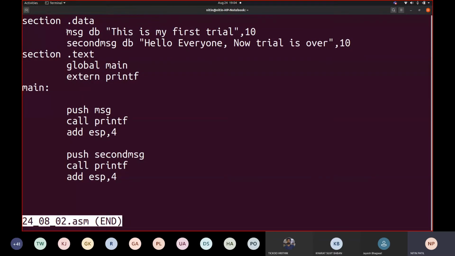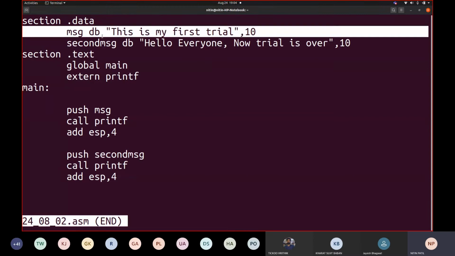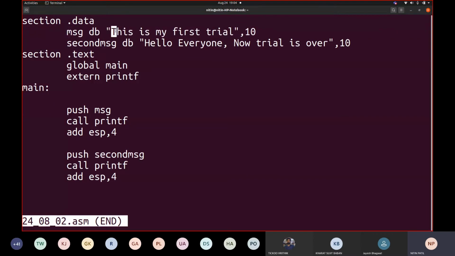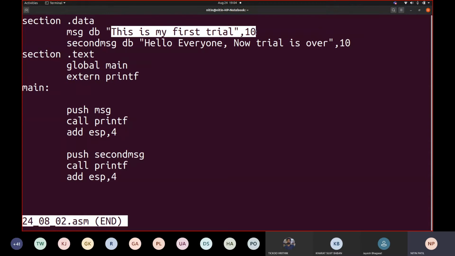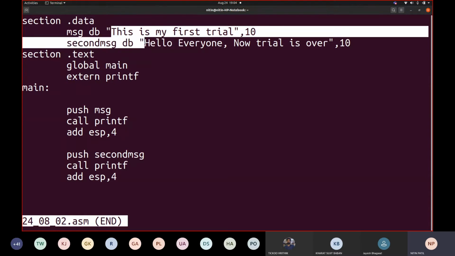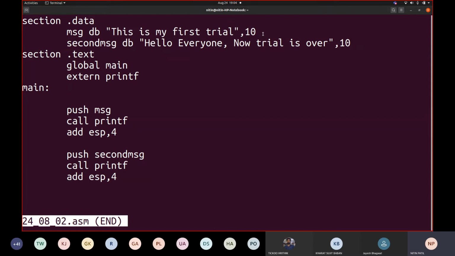See this msg, whatever the address this msg represents, first character, first address, second, third, fourth, and so on. It reaches here, then /n is added. Suddenly it goes to this hello. How will the system know that your first string ended here? /n only tells that there is a new line character. /n never tells that your string ended.